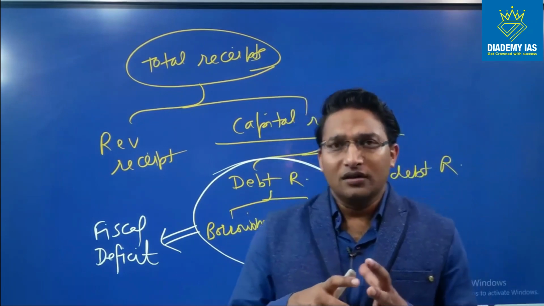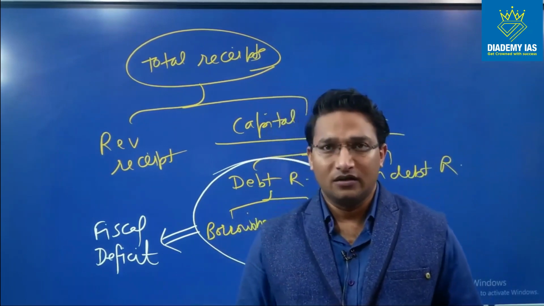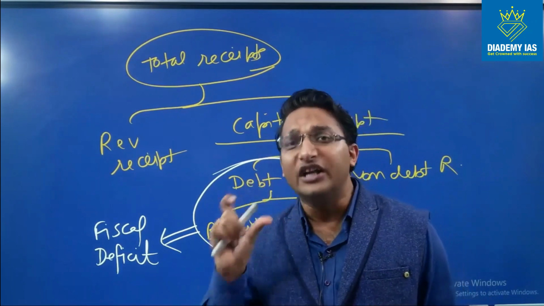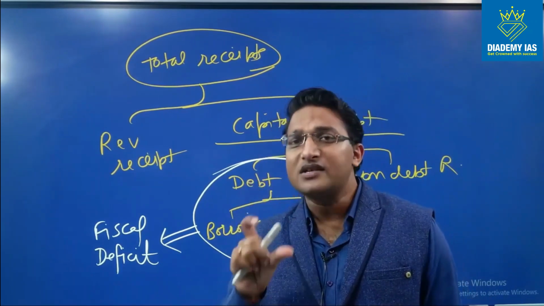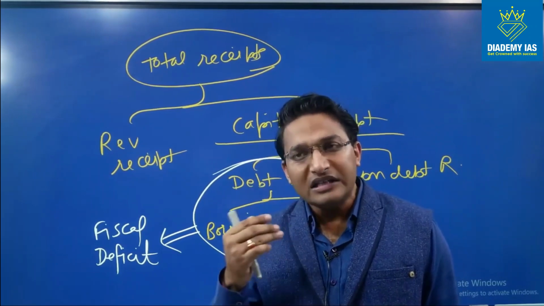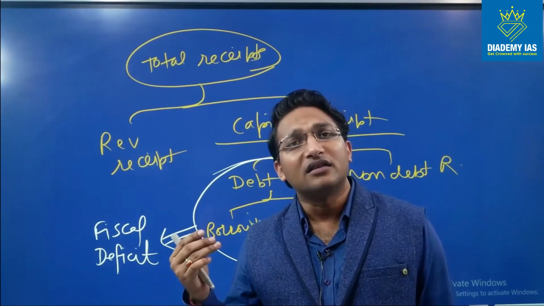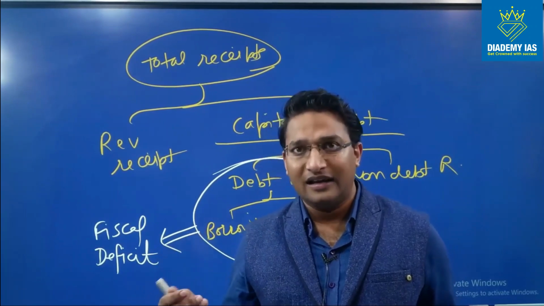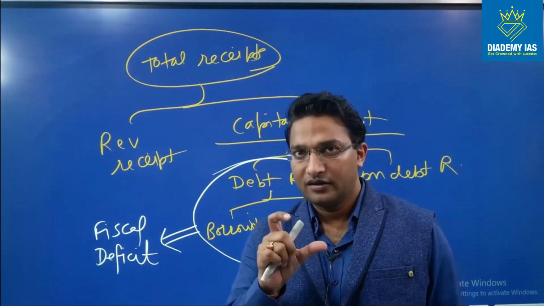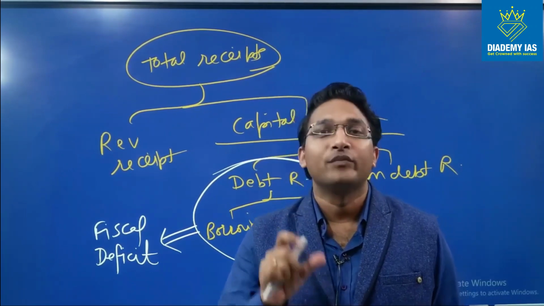Now there is a question, how much fiscal deficit is desirable? So economists believe that 3% of GDP is desirable. That means we can easily incur 3% extra expenditure and take the loan of 3%. But please be careful what I'm saying.